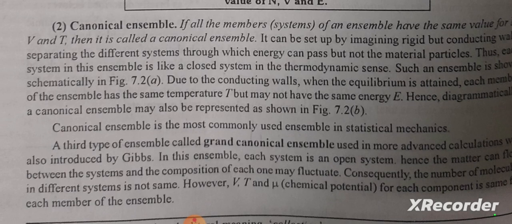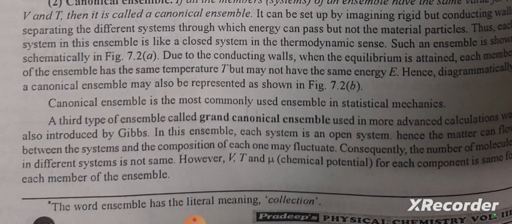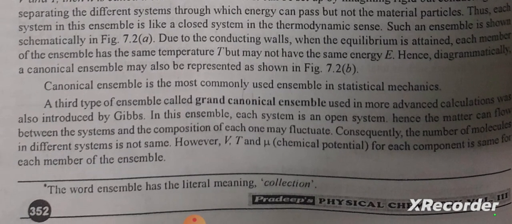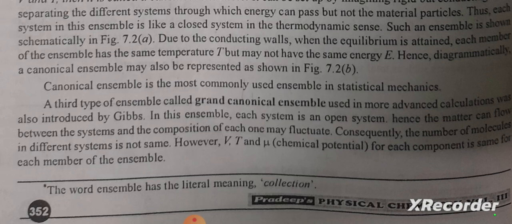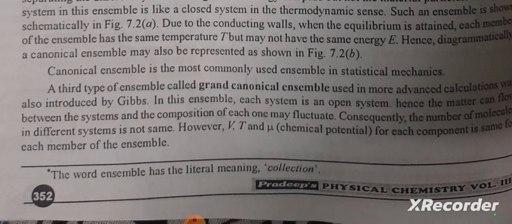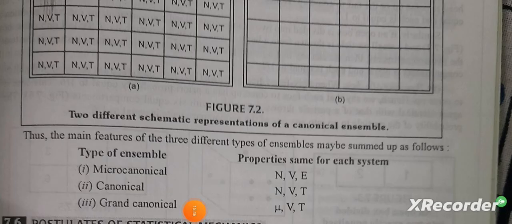A third type of ensemble called grand canonical ensemble, used in more advanced calculations, was also introduced by Gibbs. In this ensemble, each system is an open system, hence matter can flow between the systems and the composition of each one may fluctuate. Consequently, the number of molecules in different systems is not the same. However, V, T, and chemical potential mu for each component is the same for each member of the ensemble. Thus, the main features of the three different types of ensembles may be summed up as follows. Type of ensemble, properties same for each system: microcanonical N, V, E; canonical N, V, T; grand canonical mu, V and T.